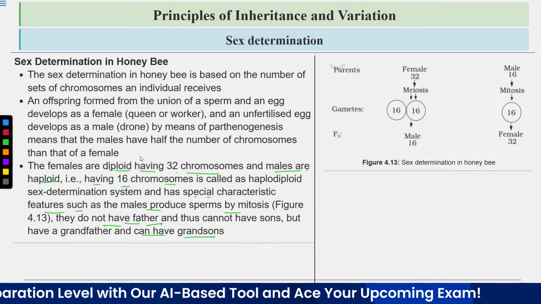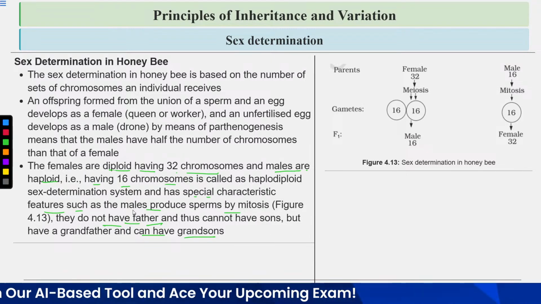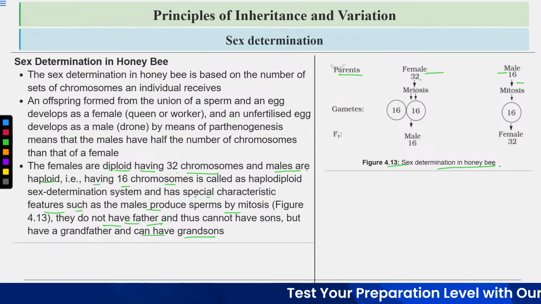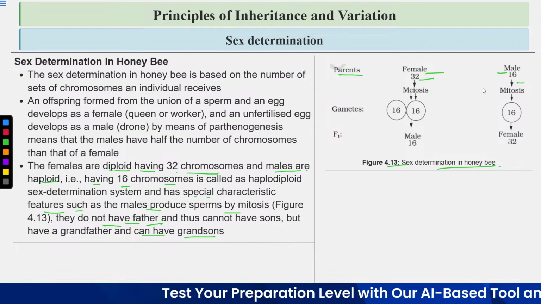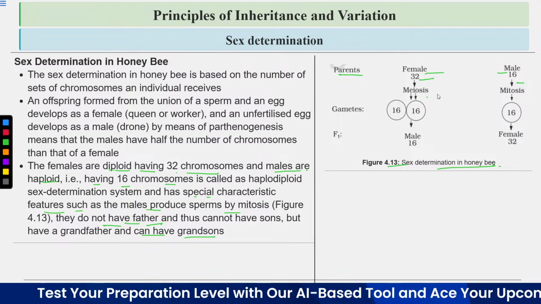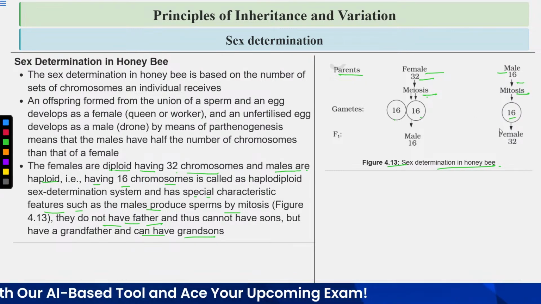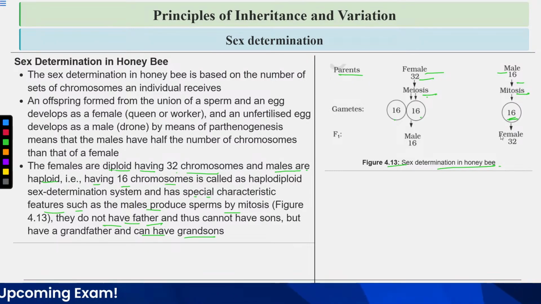So here let's discuss this image 4.13. This is sex determination in honeybee. These are the parents, female and male. Here you can see females have 32 chromosomes, males have 16 chromosomes. Males are haploid, females are diploid. Females through meiosis produce the eggs. Males through mitosis will produce the sperms. The sperms will contain 16 chromosomes, and the female gametes, the eggs, will also contain 16 chromosomes because they are produced by meiosis.